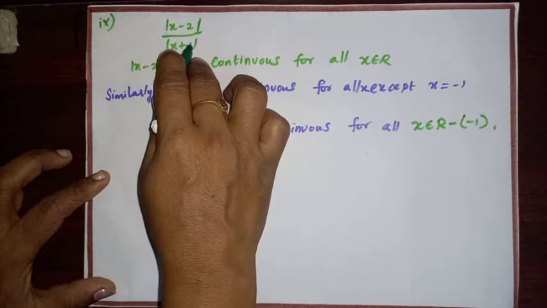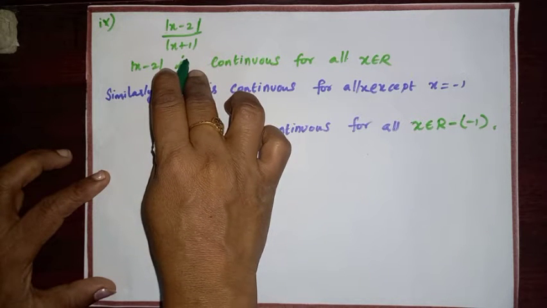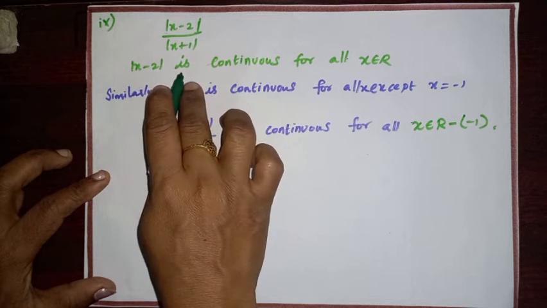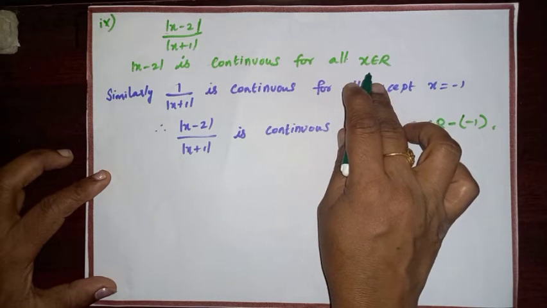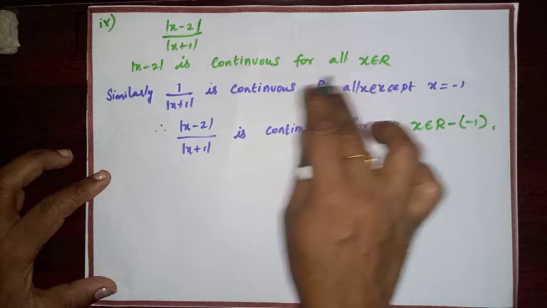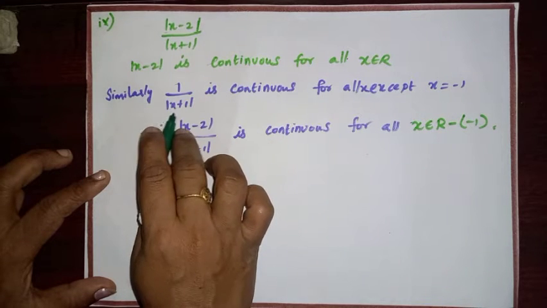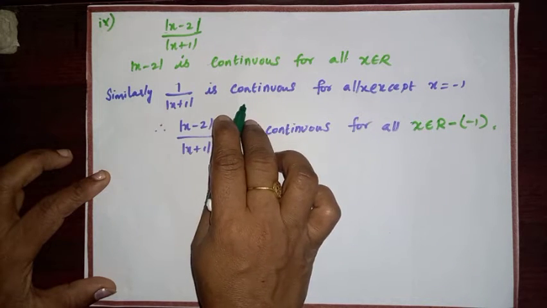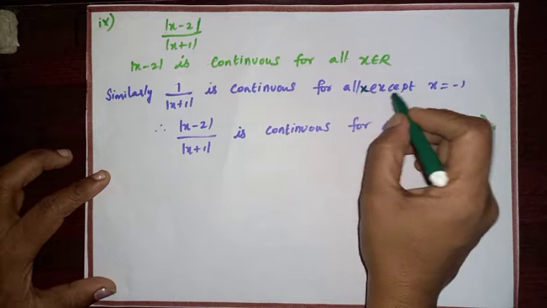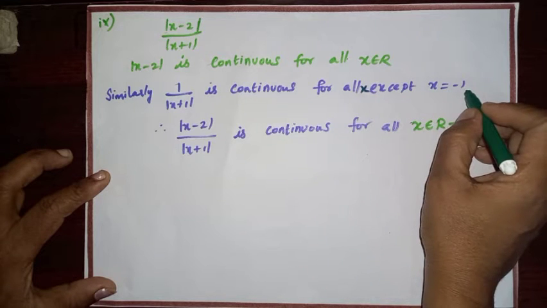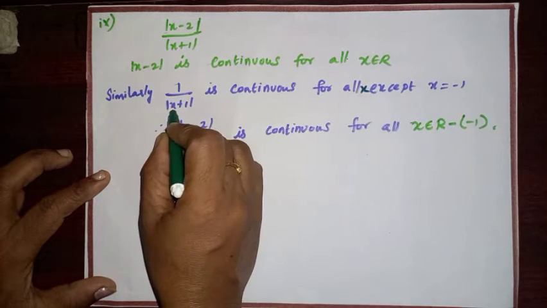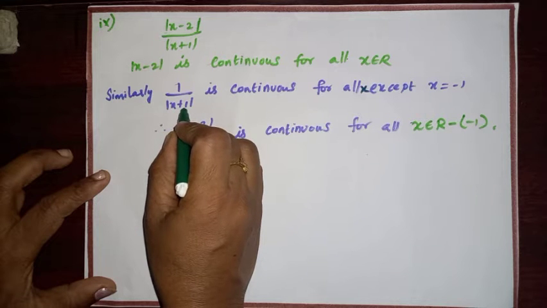Next, modulus of x minus 2 by modulus of x plus 1. Modulus of x minus 2 is continuous for all x belongs to R. Now see, 1 by modulus of x plus 1 is continuous for all x except x equal to minus 1. If you substitute x as minus 1, x plus 1 is 0.